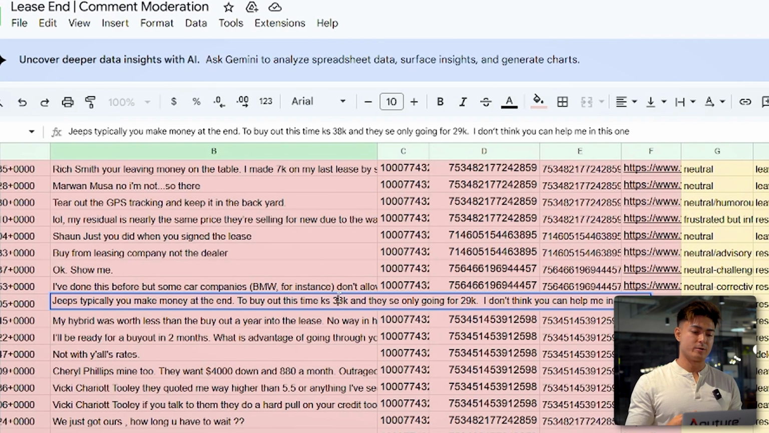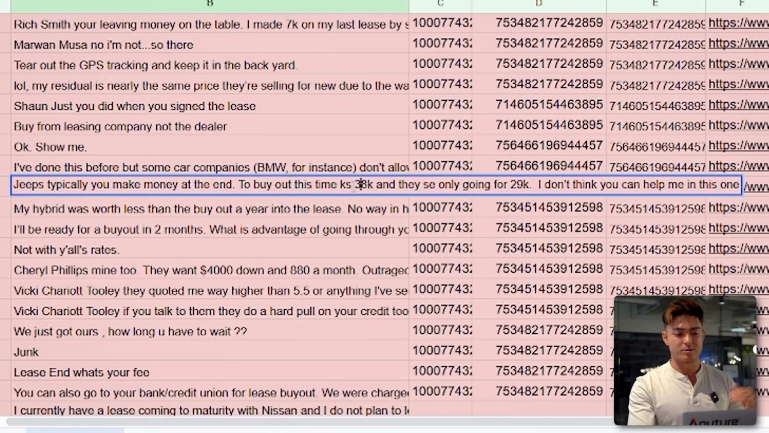So the company I work at, we offer auto lease buyout loans. So typically, one of the key factors to determine if it makes sense to buy out a lease is to see if there's equity in the car. So, the buyout price that you have in your contract for your auto lease, if it is lower than the market value, then usually you have positive equity in that spread. So I think he's saying there's negative equity because he's saying, to buy it out is 38K and they're only going for 29K. So if he buys it out, he's going to lose $9,000, right? So he's like, you can't help me with this one.